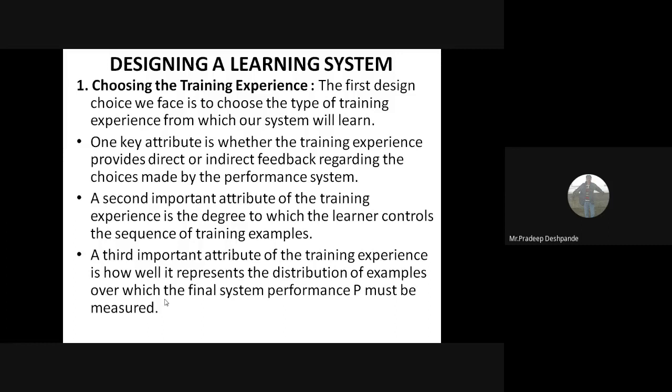First key attribute is whether the training experience provides direct or indirect feedback regarding the choices made by the performance system. Here, direct or indirect feedback means in some cases there are some direct feedbacks for getting the experience. For some, there will be indirect feedback.